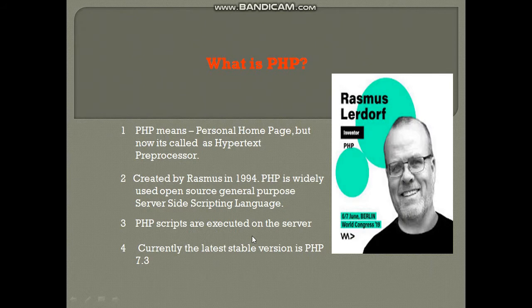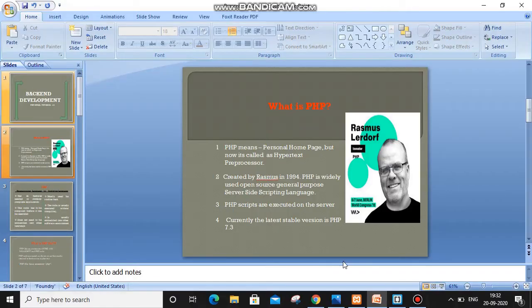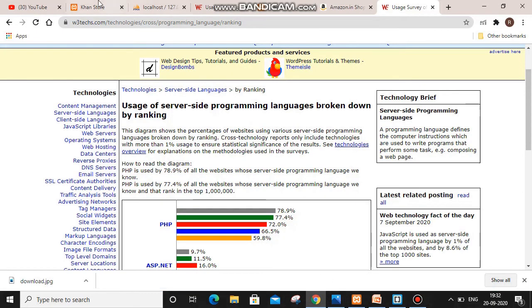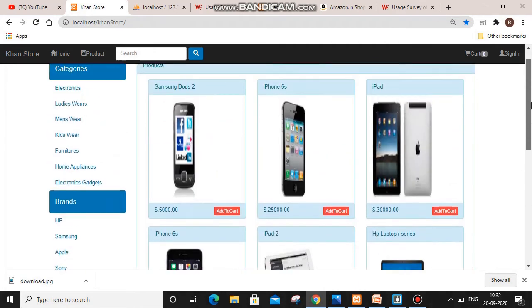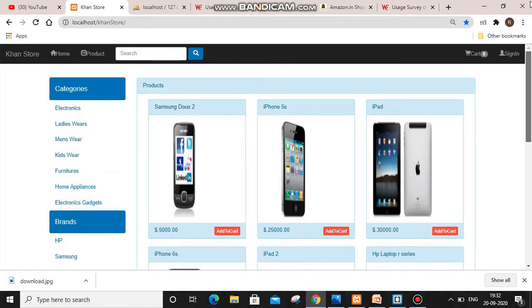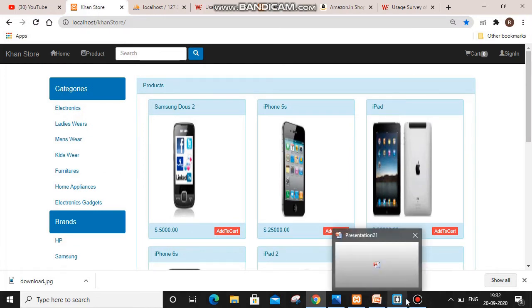Now we come to PHP scripts being executed on the server. I will show you how that's possible. As you can see, this is our server side program where we have run our code, and we get the output like this because this is only the server side output. We can see here that our site has been displayed in the browser. So this was the server side scripting.